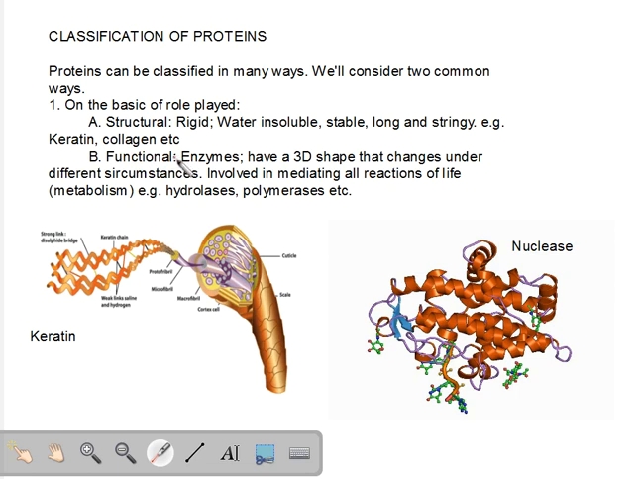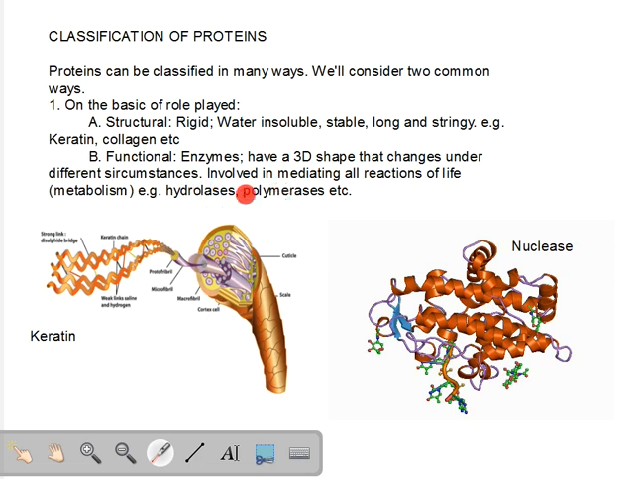Functional proteins are proteins that perform a certain function in metabolic reactions. So all the enzymes are functional proteins. Here we have an enzyme called nuclease, and the function of this particular enzyme is to break down nucleic acids like DNA and RNA. Now, what are the characteristics of functional proteins? They have a 3-dimensional shape which can change. The shape of this protein can change under different circumstances. For example, if there is a change in pH, temperature, or moisture, the structure of this protein can change. Examples of functional proteins: hydrolases and polymerases.